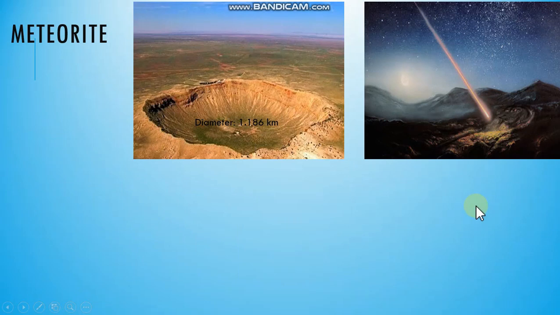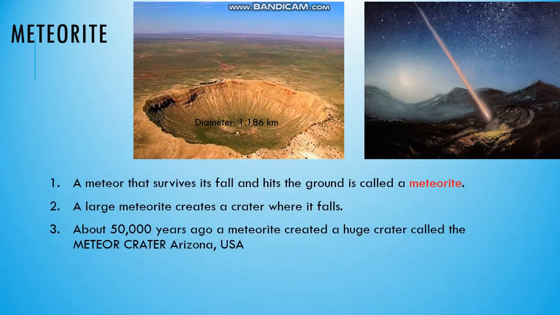Okay, meteorite. So how dangerous it is, you can imagine. A meteor that survives its fall and hits the ground. Surviving its fall means it is falling and it does not get burnt fully. It passes the full atmosphere. Then it reaches the ground and hits it. It is called a meteorite. Otherwise it is a meteor. So a meteor is not dangerous, a meteorite is dangerous.